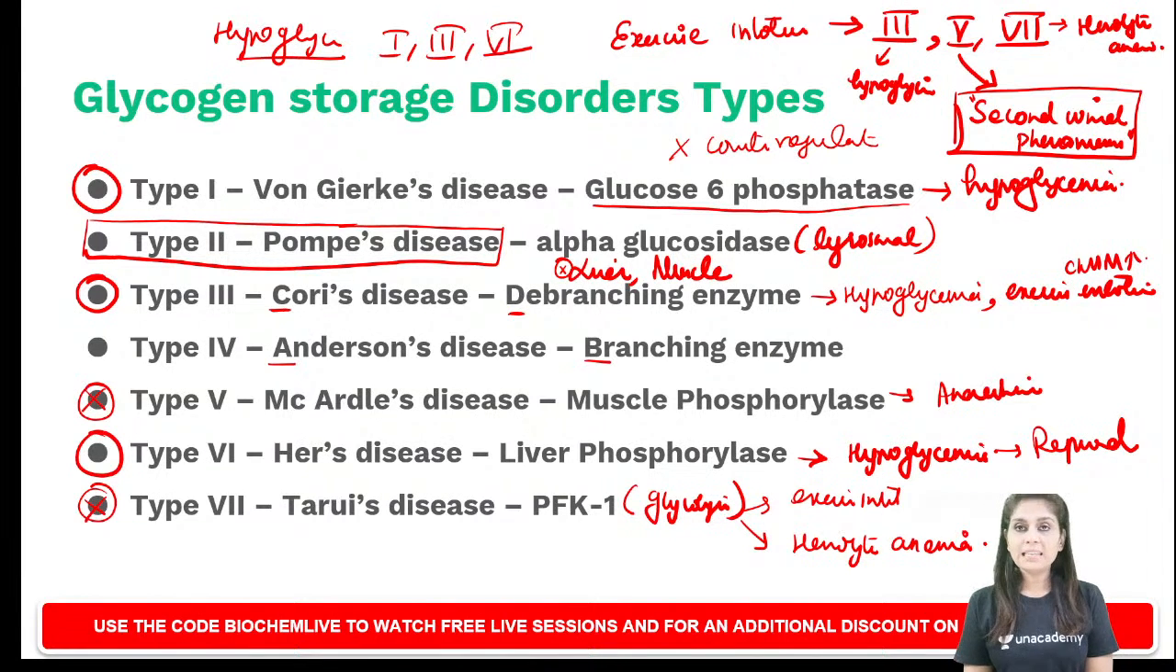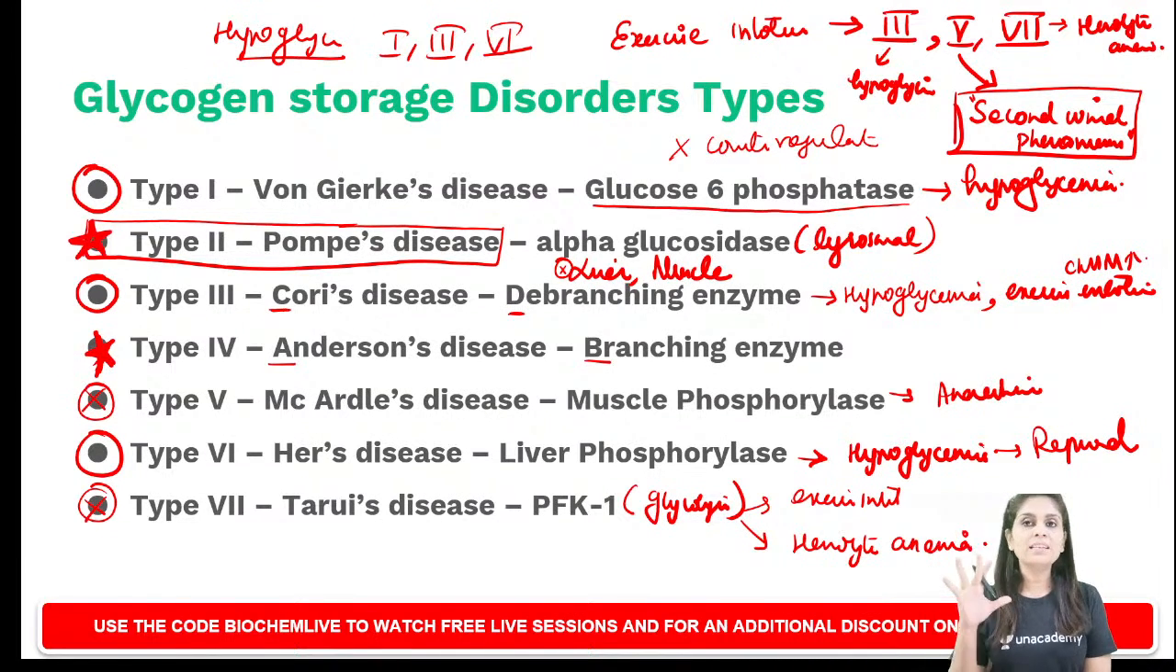Okay. So what are we left with? We are left with type 2 and type 4. About type 2, Pompe's disease, as I told you, it's a defect of a lysosomal enzyme, alpha glucosidase. And here I want you to know that 2% of the glycogen which is stored in liver and muscle will be metabolized by the lysosomal enzyme. So when that enzyme is defective, that 2% of glycogen will accumulate in these places.